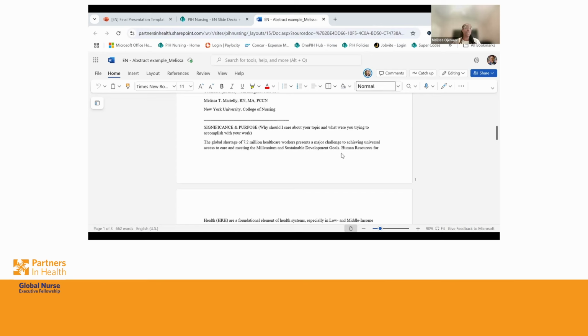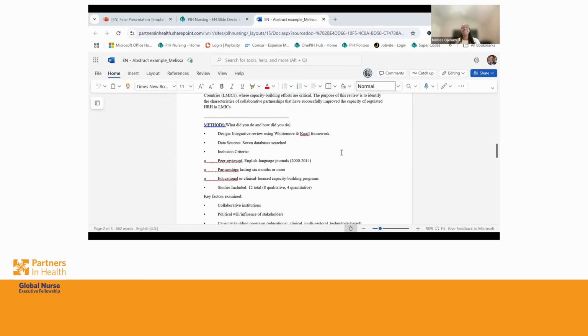If we scroll down a little bit more to the next section, methods, that's asking you to answer, what did you do and how did you do it? In my case, my design was an integrative review. Where did I get my data from? Those 7 databases. What did I decide as inclusion and exclusion criteria? Those are listed out there. Now, I'm giving you this concrete example, but it will be different for your capstone and for the research study that you're doing. I'm just trying to give you something concrete to help you organize your thoughts as you think about what you're going to put into this poster.